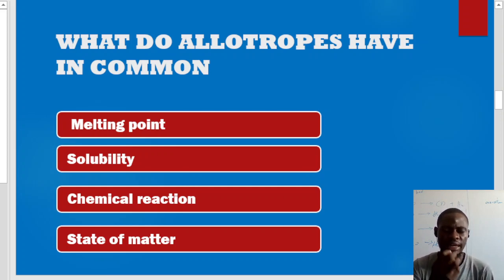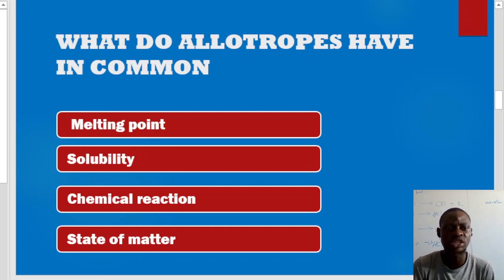Now, let's take carbon as an example. We know that both graphite and diamond are allotropes of carbon. But one thing about them is that they differ in physical property. One thing that they have in common is chemical properties. All allotropes have the same chemical property, but their physical properties are what differ. Diamond is a hard substance, while graphite is a soft solid. Graphite can conduct electricity, while diamond does not conduct electricity. These are the discrepancies between the physical state of diamond and the physical state of graphite.